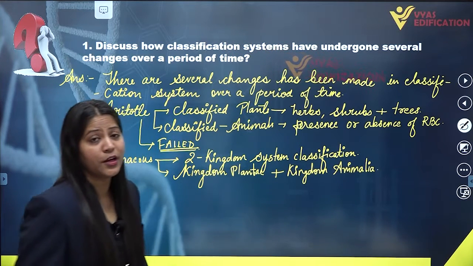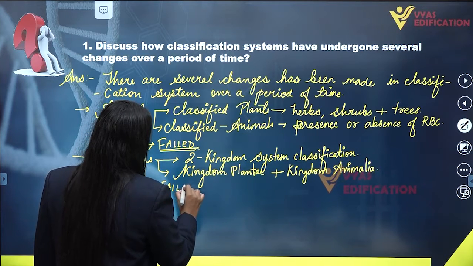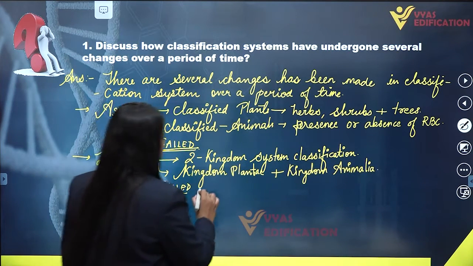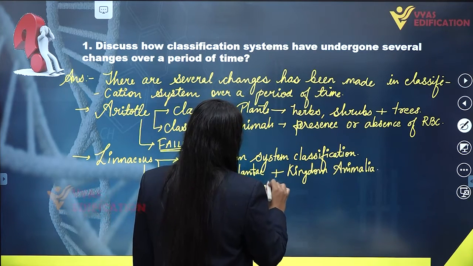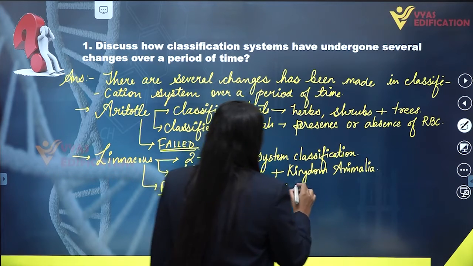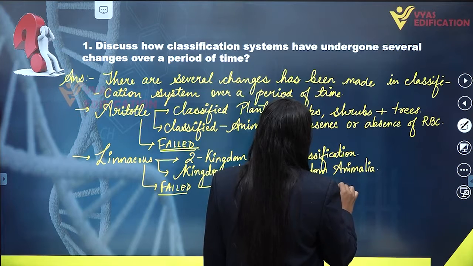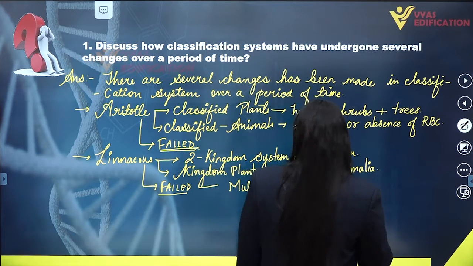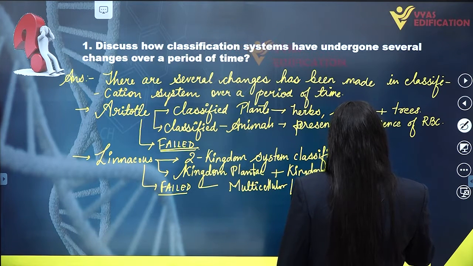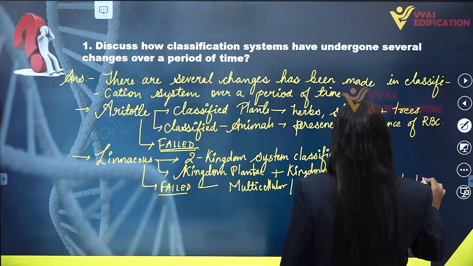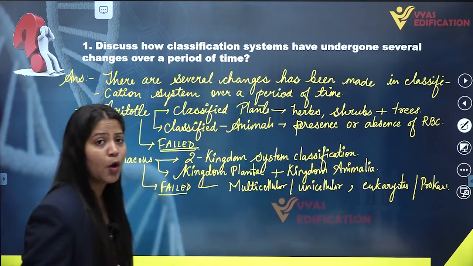This system of classification also failed because it was unable to differentiate between multicellular and unicellular organisms, and between eukaryotic and prokaryotic organisms. So this classification system also failed.